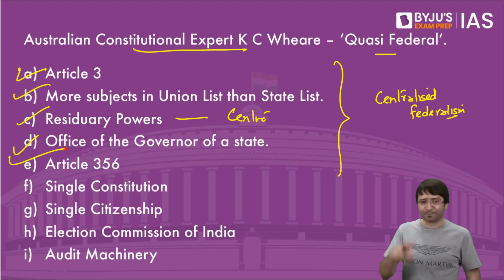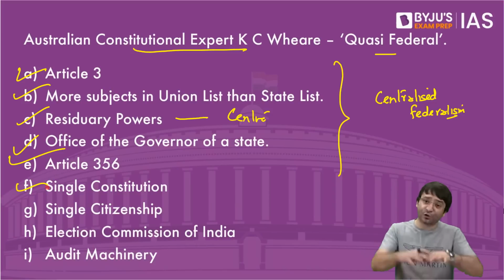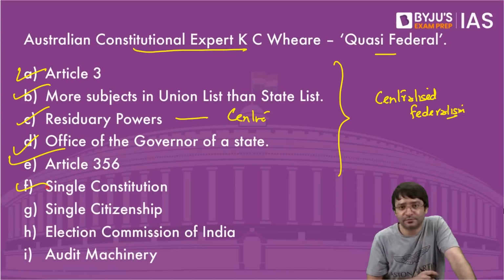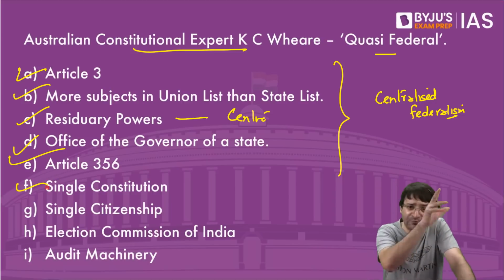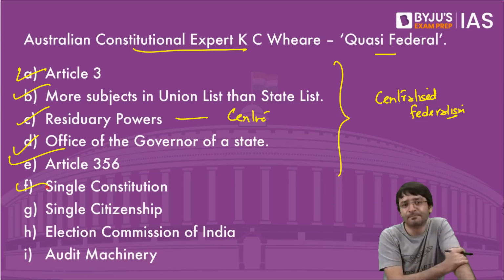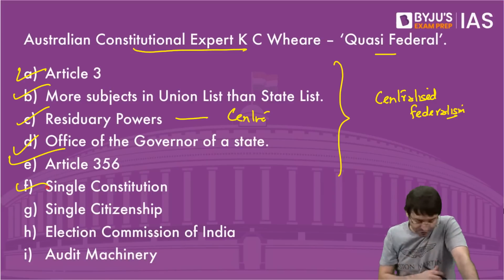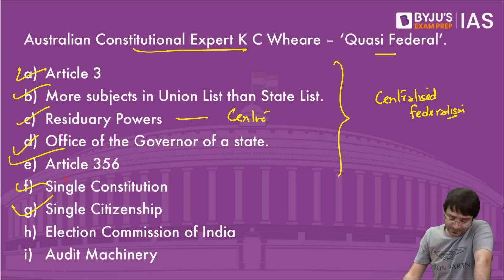Article 356, President's rule. Center can dismiss a state. We have single constitution for the entire country. Unlike United States, where they have dual constitution, two constitutions, one for the center, one for the states. One common single constitution, single citizenship as well.